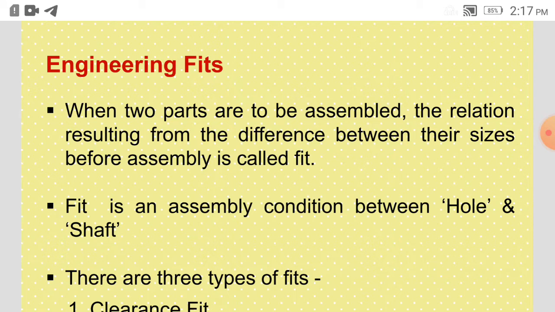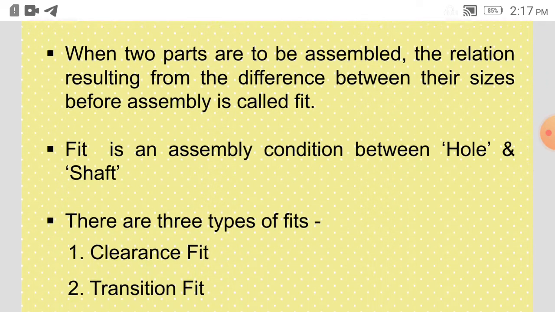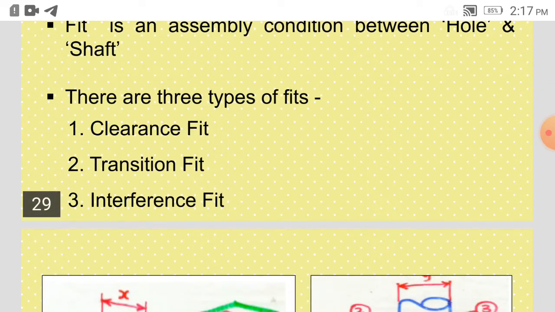So fit is an assembly condition between hole and shaft. So any external surface, whenever it is going to assemble with an internal surface, the relation between the two surfaces is known as fit. There are three types. One is clearance fit, second is transition fit, and third is interference fit.